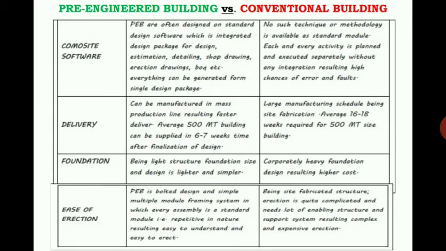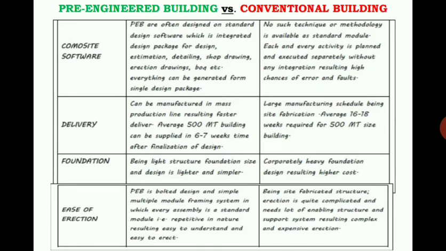But in the conventional building, no such techniques or methodologies are available as a standard module, and each and every activity is planned and executed separately without any integration, resulting in high chances of error and faults. So here we use different softwares for different works.